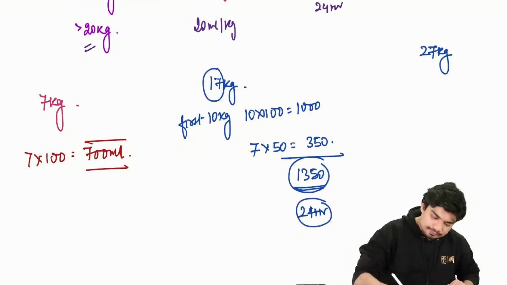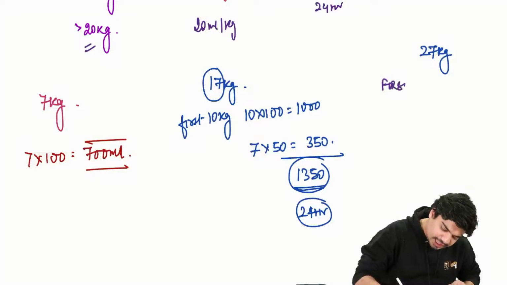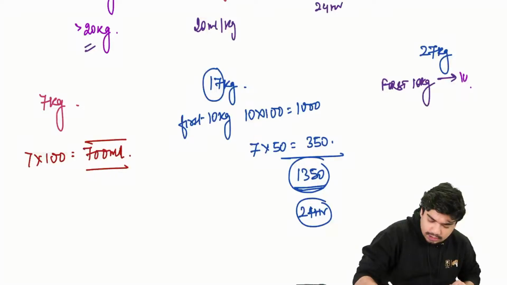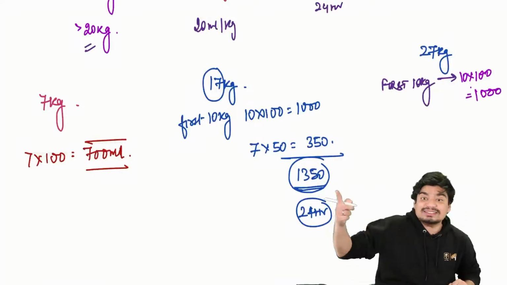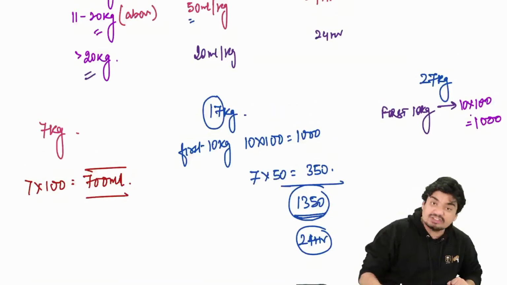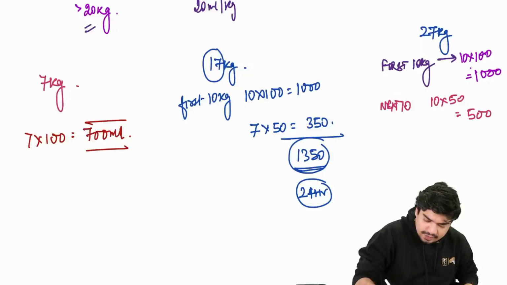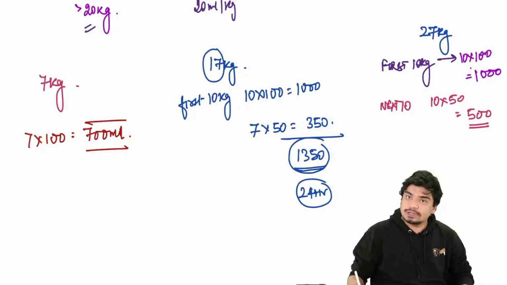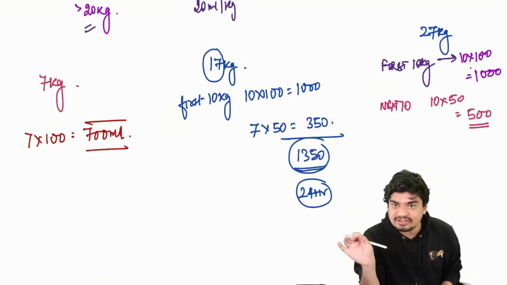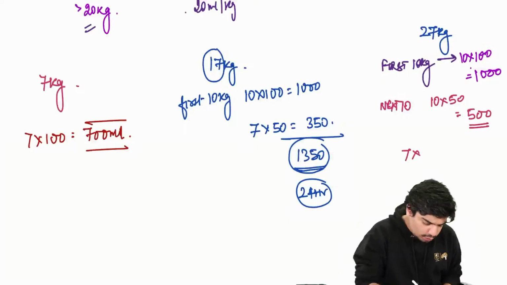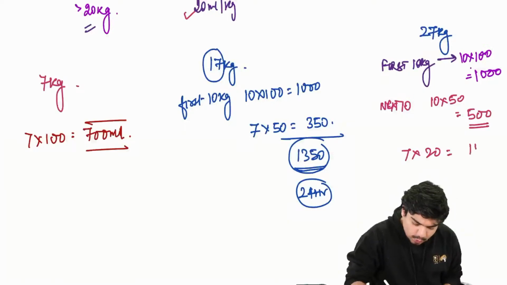Again the same thing. First 10 kg, 10 into 100 is equal to 1000. Next 10 kg, till 20 kg, now you are going to give what? Next 10 kg is going to be 10 into 50 is equal to 500 ml. Right? And another 7 kg are still left. So 7 into 20 is equal to 140.